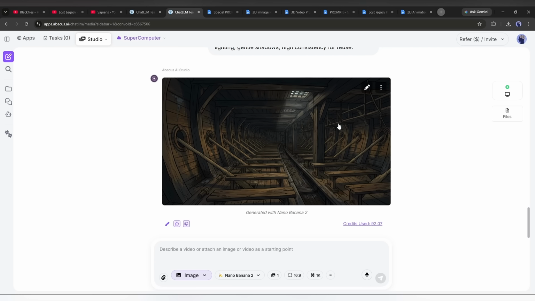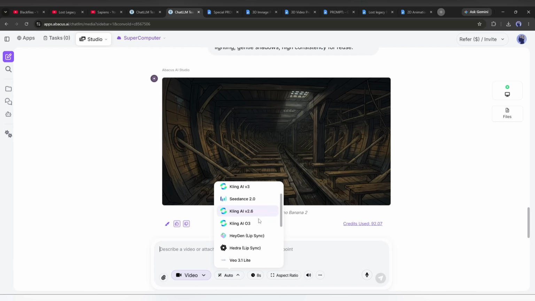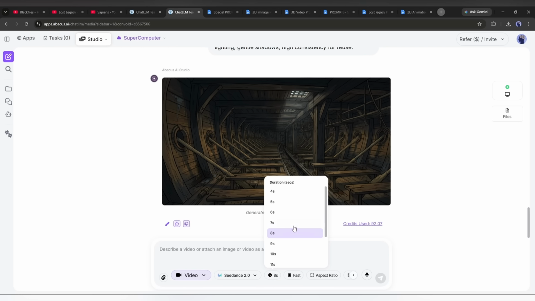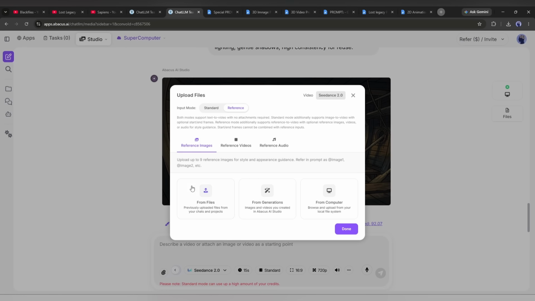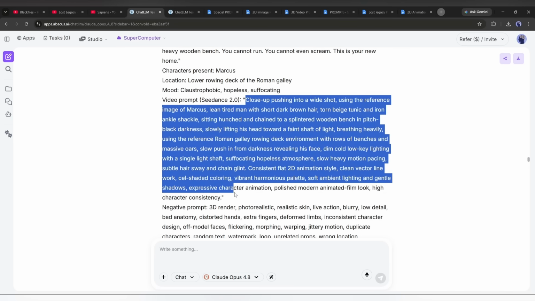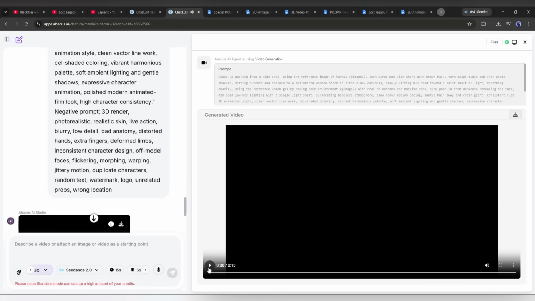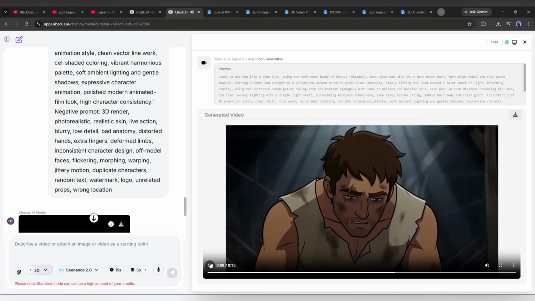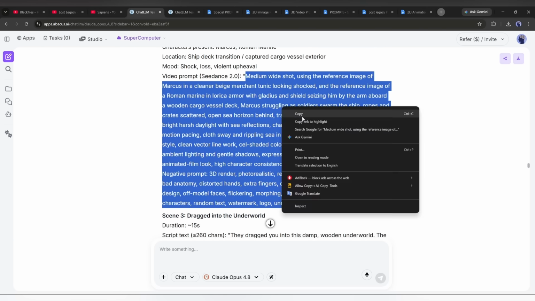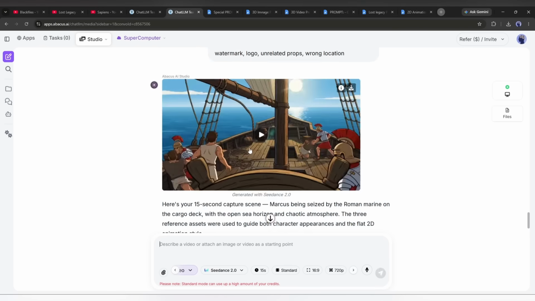Now we will create the video clips. Select the video mode, and set all other settings like video model, aspect ratio, and other settings. Once done, add the reference images for the video one. After that, enter the prompt and hit the Generate button. And here it is. The video is ready. This is really amazing. Now, using the same method, create all other scenes.